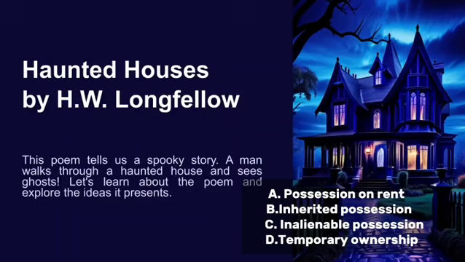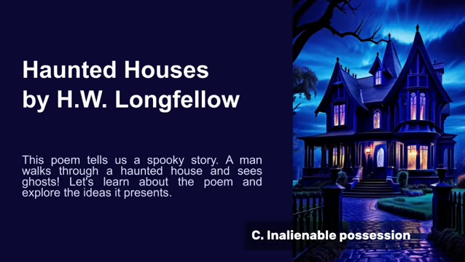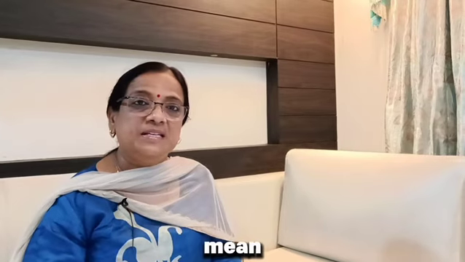So here the options are: possession on rent, inherited possession, inalienable possession, temporary ownership. From among these options, option C is correct, that is inalienable possession. Mortmain is a permanent possession. It cannot be alienated. It is inalienable possession.